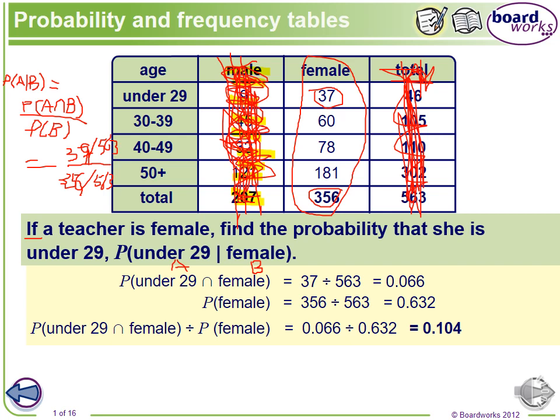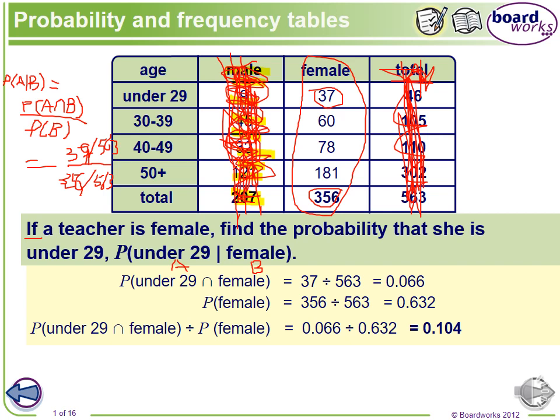The condition is the teacher is female, so we cross out all the male teachers. Now the total female teachers is 356: 37 are under 29, 60 of them are between 30 and 39, 78 between 40 and 49, and 181 of them are above 50.